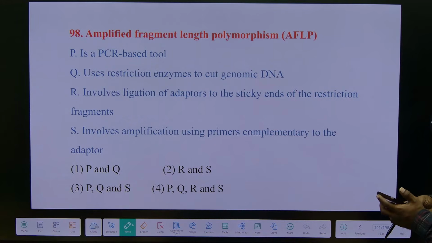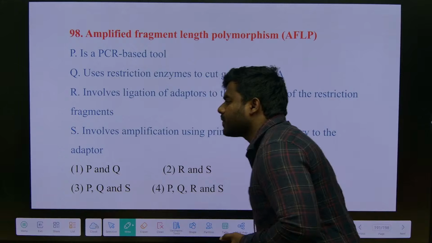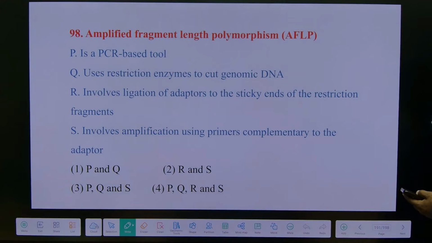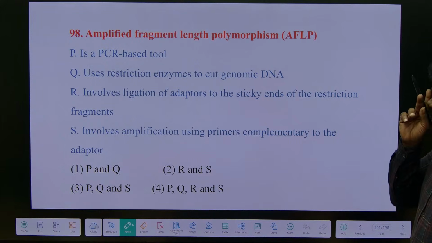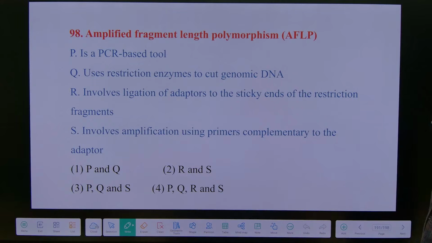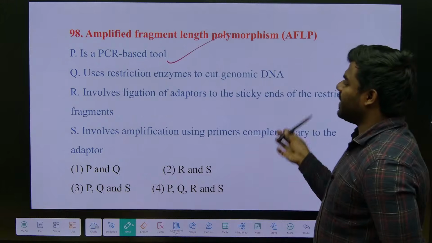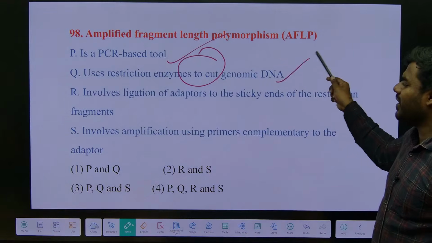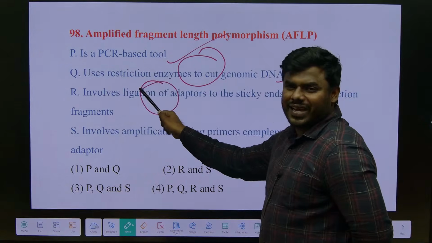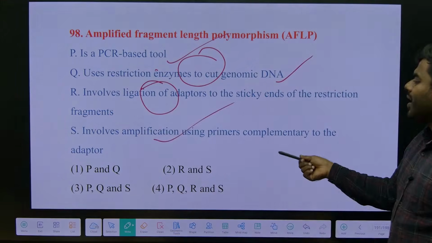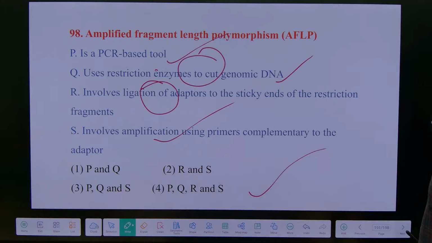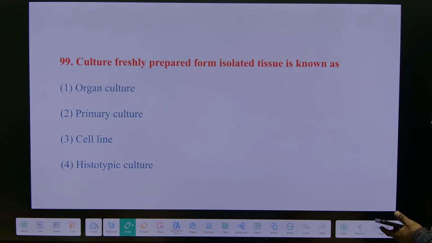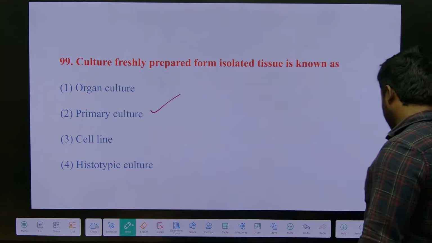Sir explained this also, AFLP, in one single class. Of course, AFLP is a PCR based tool where we generally use restriction enzymes to cut specific locations on the DNA, followed by ligation, then for our desired fragment we will do the amplification. Right. See, that is also a question.